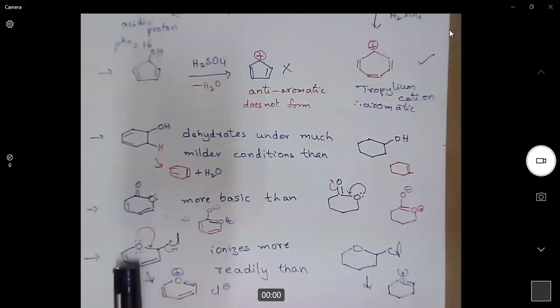So the ionization in this case is easy, whereas in this case ionization also occurs, but it is slower. The reason behind the easier reaction is the aromaticity of the resulting compounds.